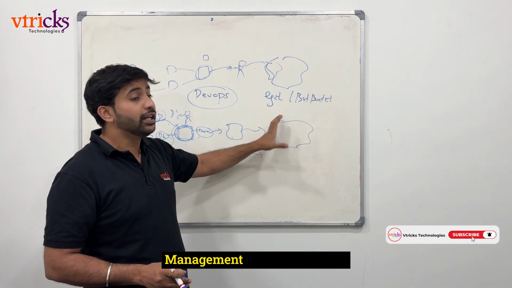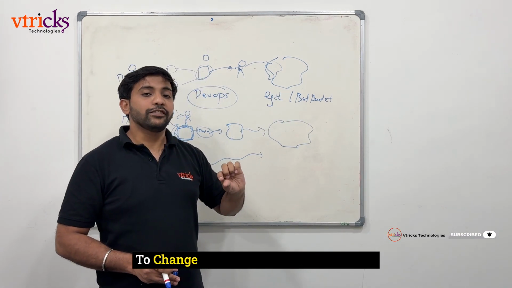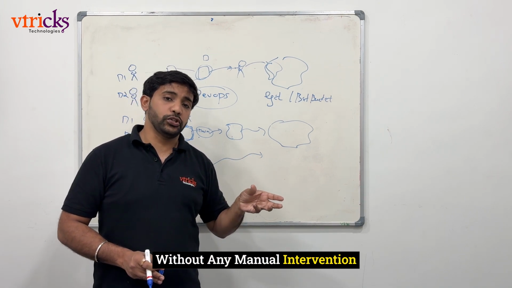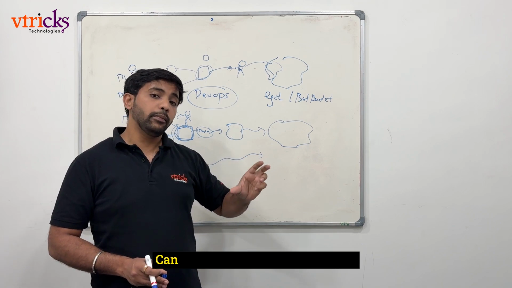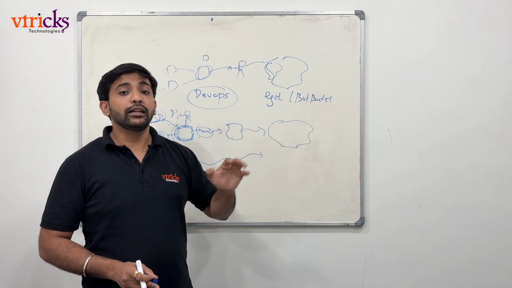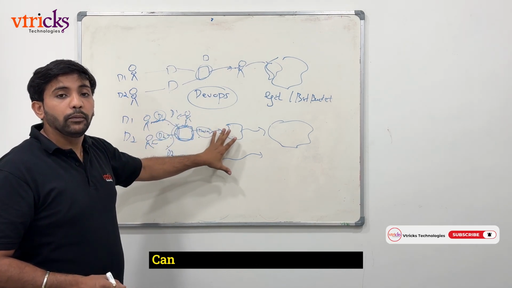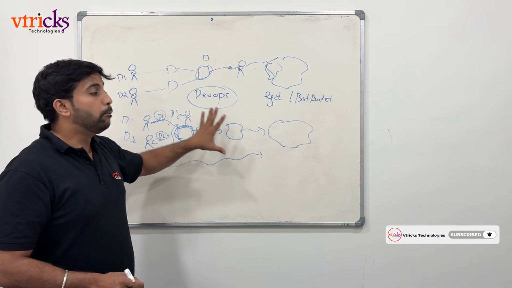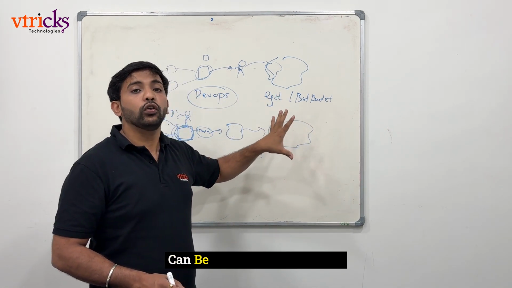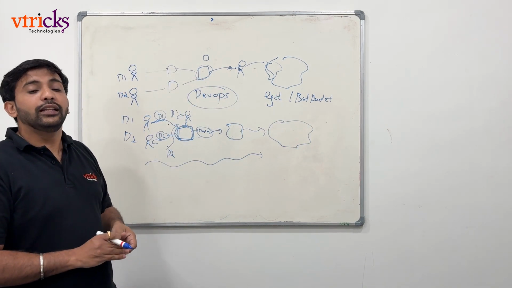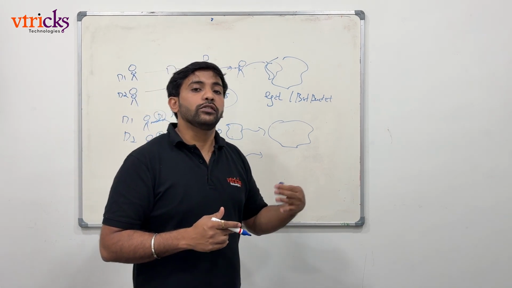When I say infrastructure management, in the cloud, if you want to increase the storage, or change some software automatically without any manual intervention, or you want to interact between server 1 and server 2, this kind of automation can be done without any manual intervention. That is infrastructure automation. Building a software pipeline can also be automated; this is software automation. Both software automation and infrastructure automation can be done using these DevOps tools. There come Docker, Jenkins, Kubernetes and other tools.